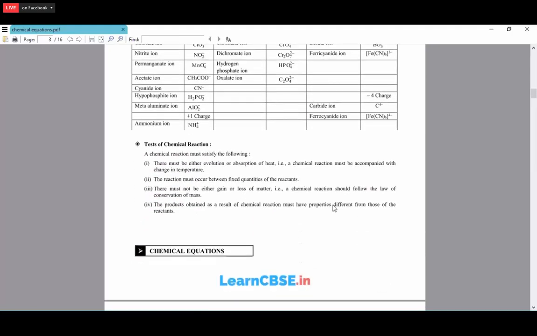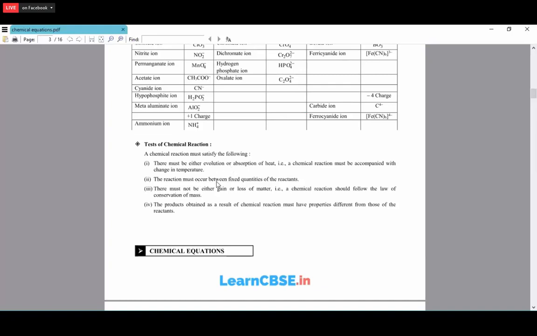Now, the test of a chemical reaction. For a chemical reaction to happen, it has to satisfy the following points. Either it gives out heat or it takes up heat, so we can measure the change in temperature. If heat is given out, the temperature will be higher. If heat is taken up, the temperature will be lower.